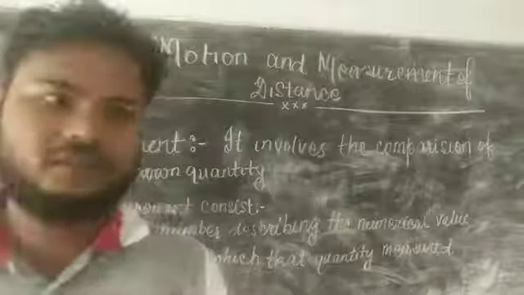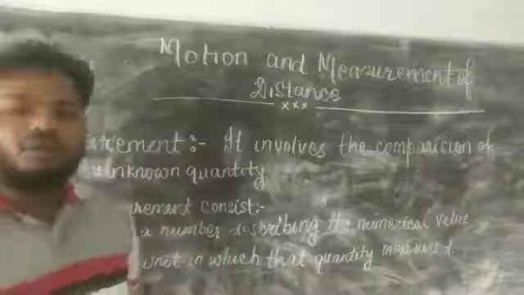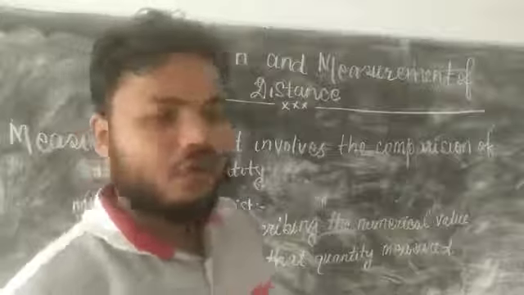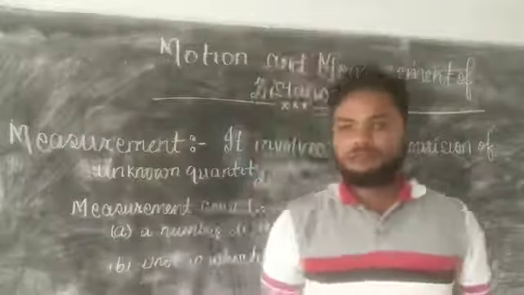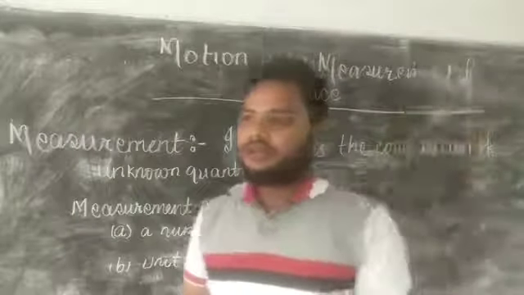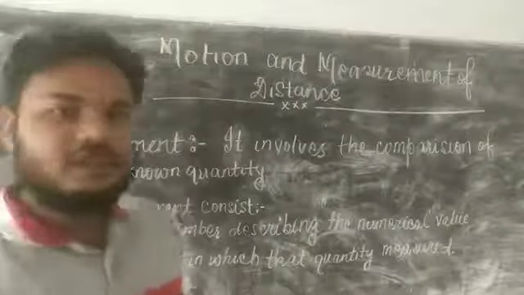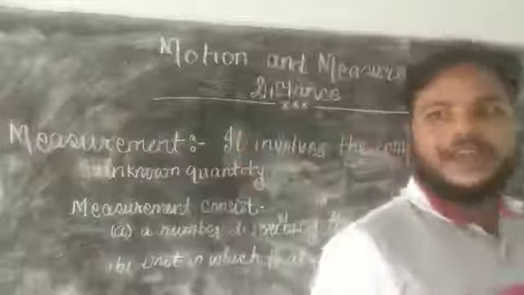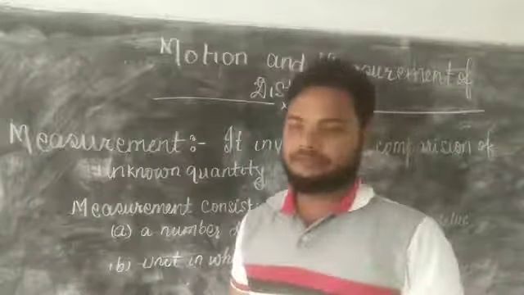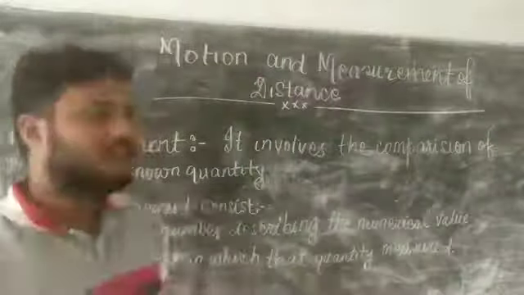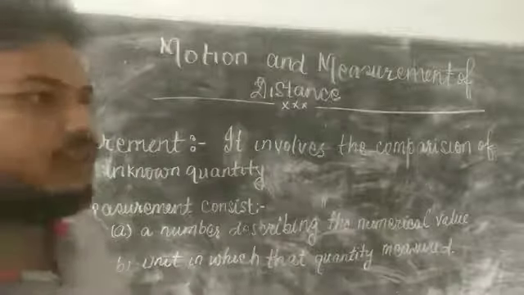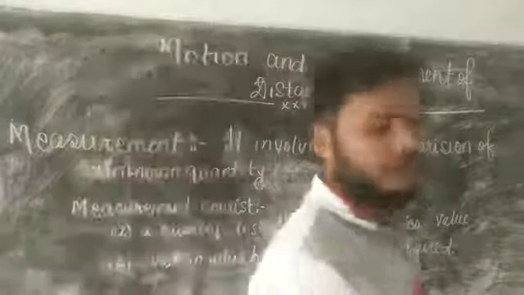First, motion. Then one question arises in our mind: what is motion? Motion means change in position with respect to time. Any body which changes its position with respect to time.